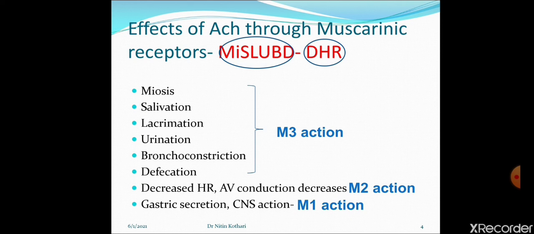So when they antagonize these receptors, the effect produced by these drugs is just reverse to muscarinic drugs. For example, M1 receptor stimulation causes gastric secretion. So when you use an M1 receptor antagonist drug like pirenzepine or telenzepine, gastric secretion is inhibited.